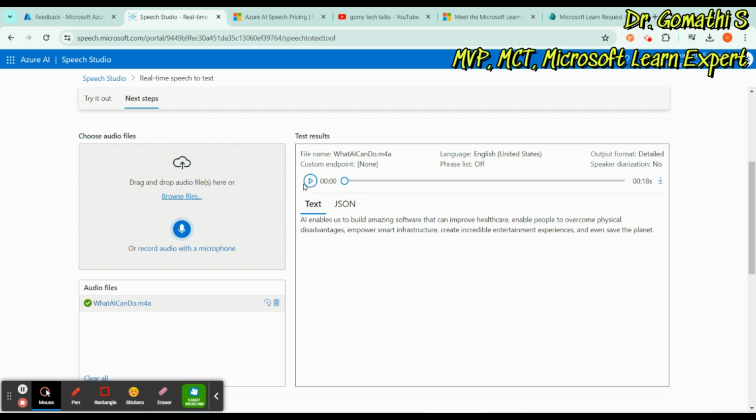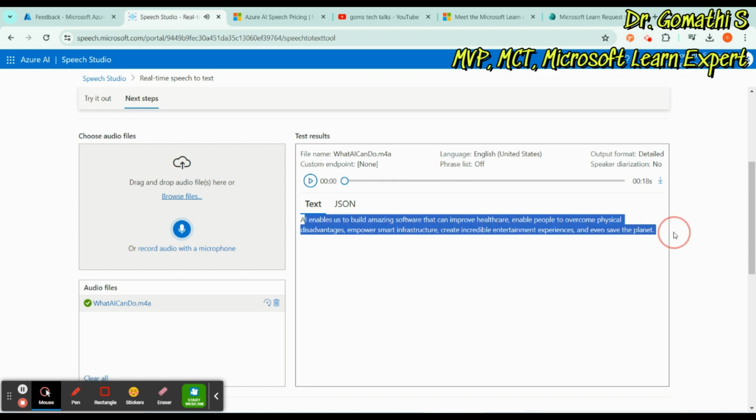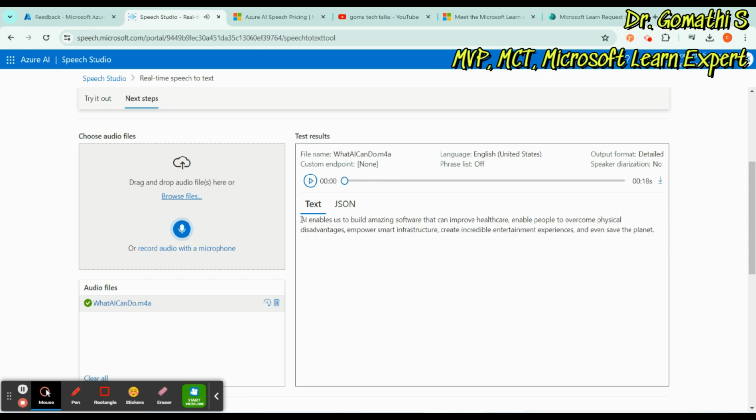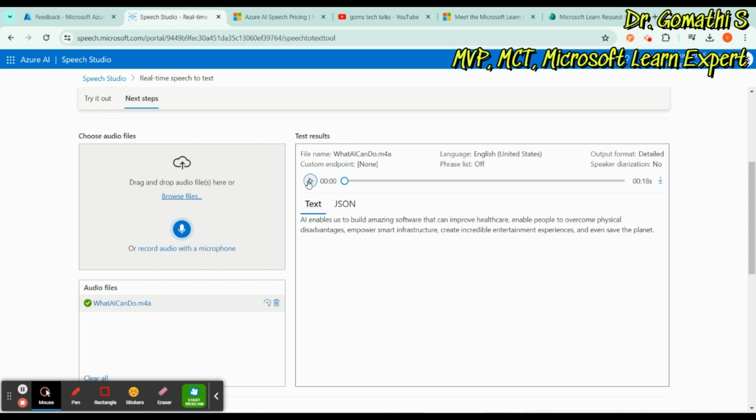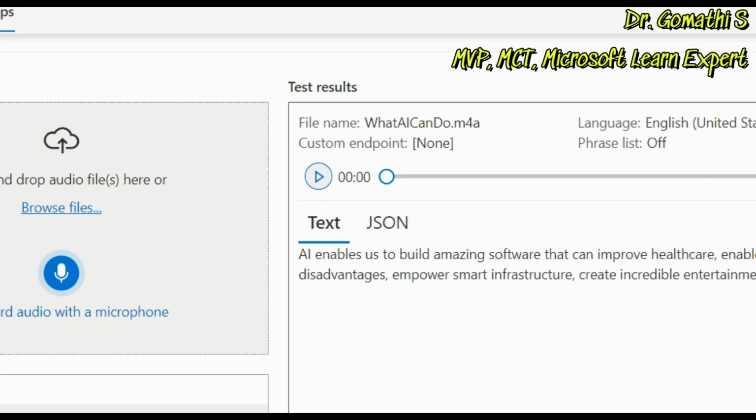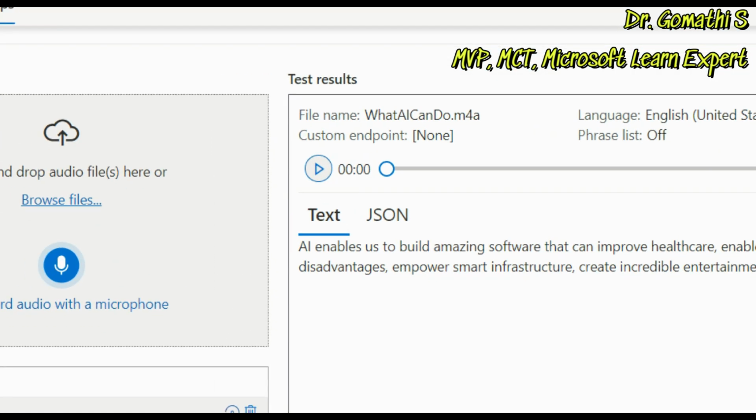Let us play this. You can see here that the text is available based on the content, and whenever the voice starts to play, the words will be highlighted.